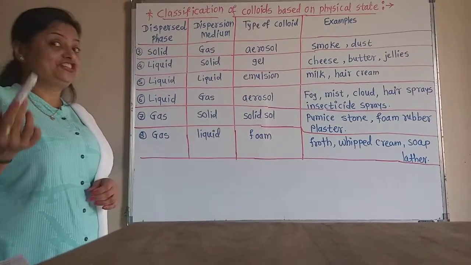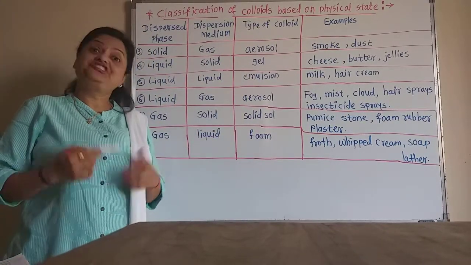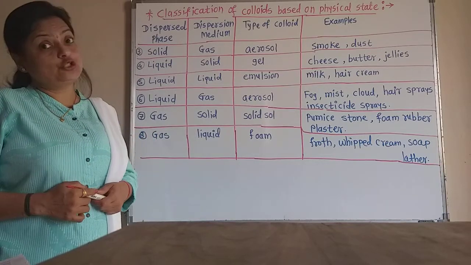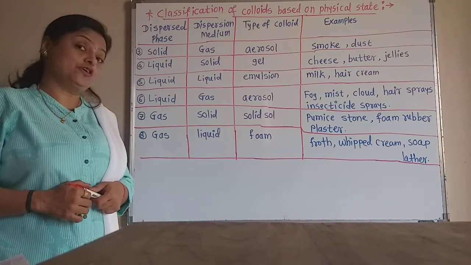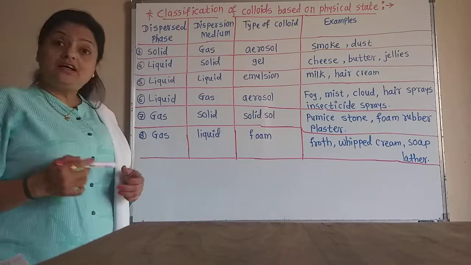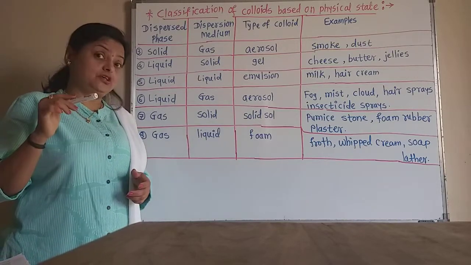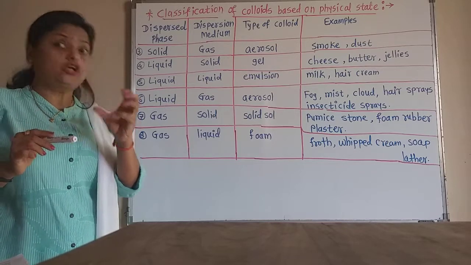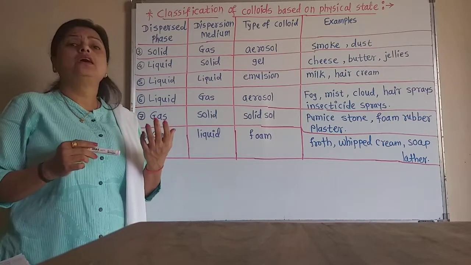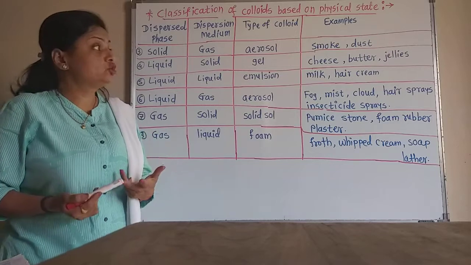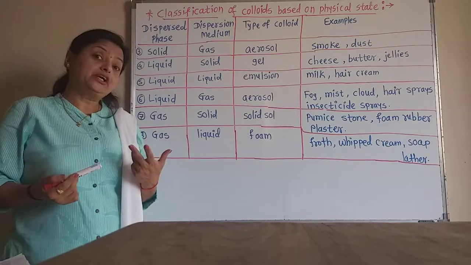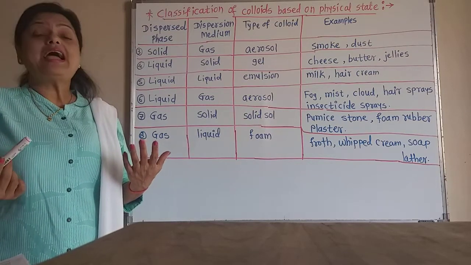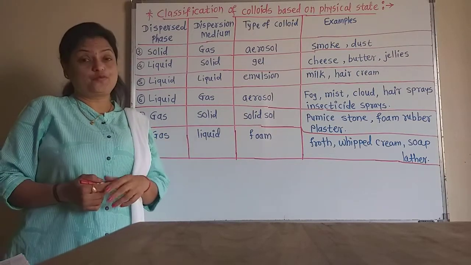You know gels, jellies, jams, etc. Cheese is also an example of that, where the liquid is in the solid cheese, and butter also. In butter, solid is in a large proportion and liquid is in a small proportion.